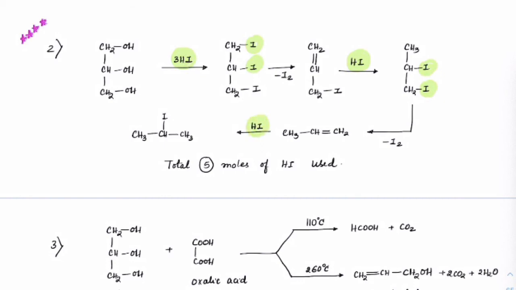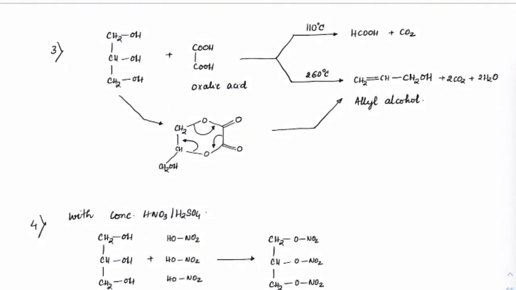On addition to propene, you will get this isopropyl iodide. Correct? So the total number of moles of HI that are used is 5. Right? So practice this reaction, guys. This could be asked in exams. So be prepared with this. How many moles are being used in this?